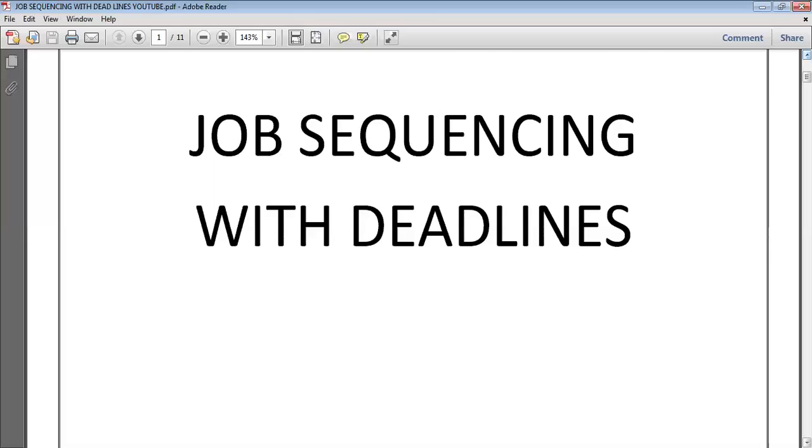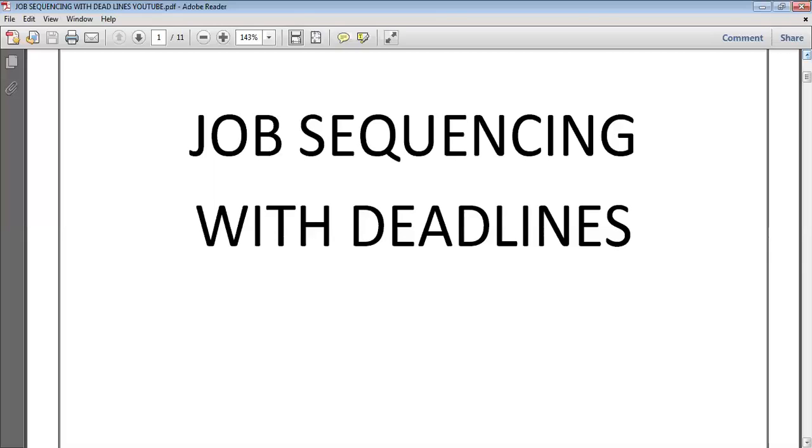What we are going to do is find the set of jobs such that all the chosen jobs should be completed within the given deadline, and the profit earned should be maximized. There are certain constraints. What are those constraints? Only one machine is available for processing jobs, meaning at a time only one machine performs a job. Say I'll take one example.